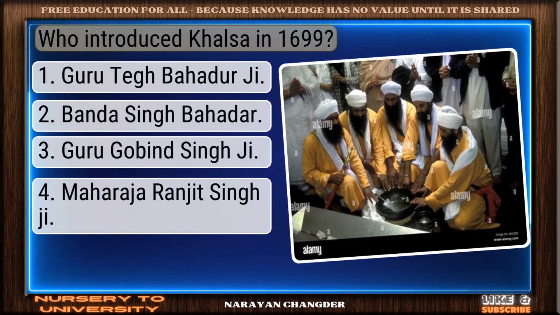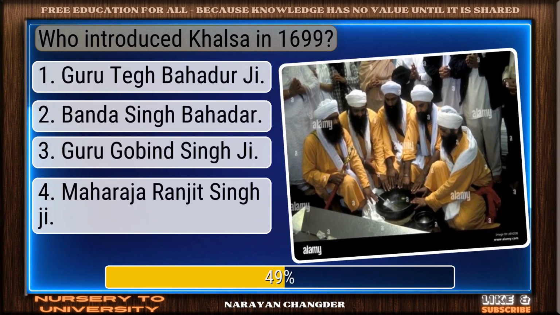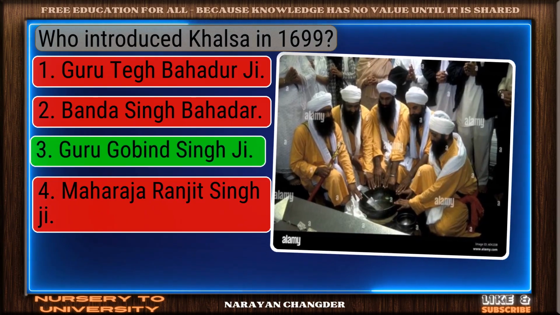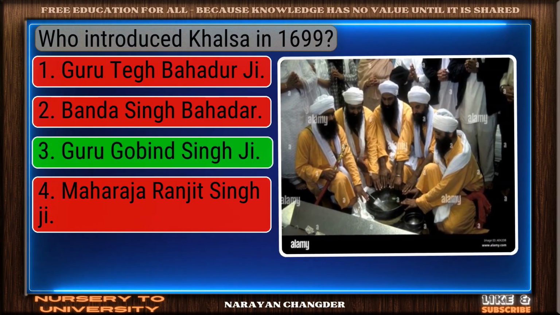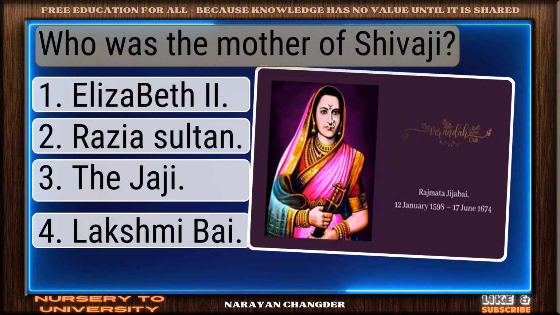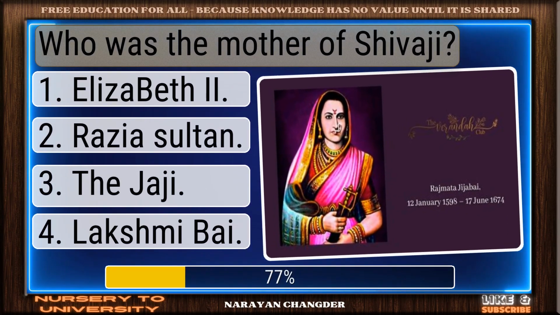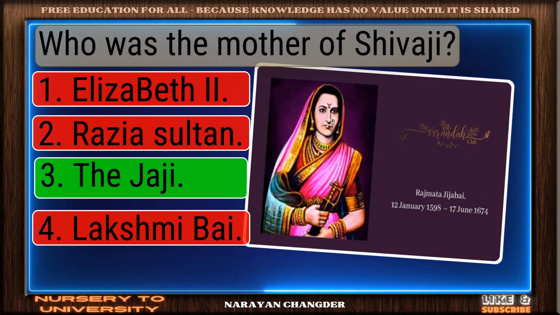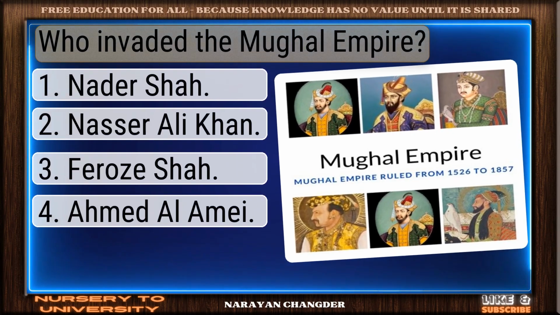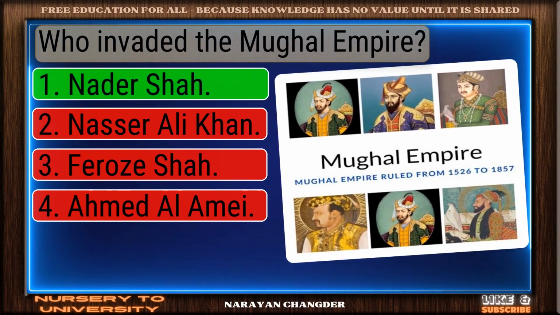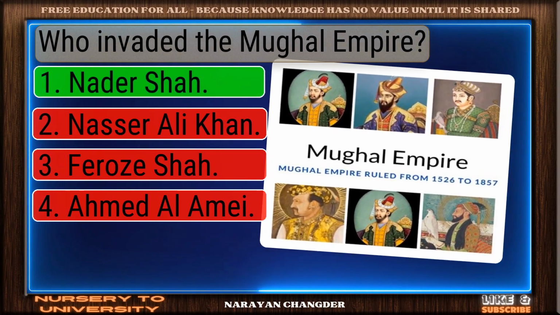Who introduced Khalsa in 1699? Smart move. Guru Gobind Singh Ji is an accurate answer. Who was the mother of Shivaji? On track. Jijabai is the correct answer. Who invaded the Mughal Empire? Nice work. You chose Nadir Shah and it is correct.